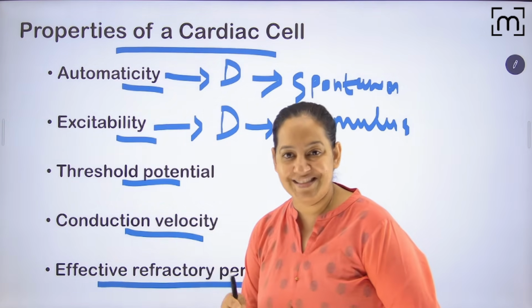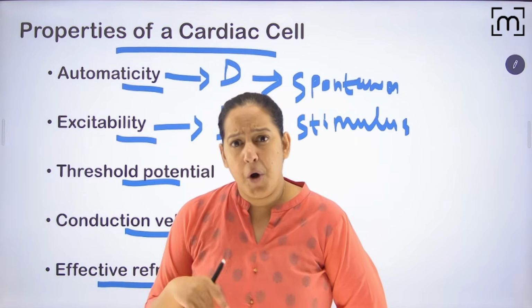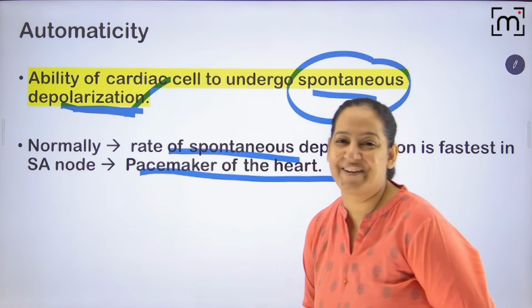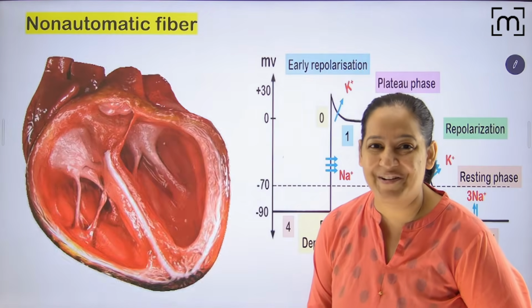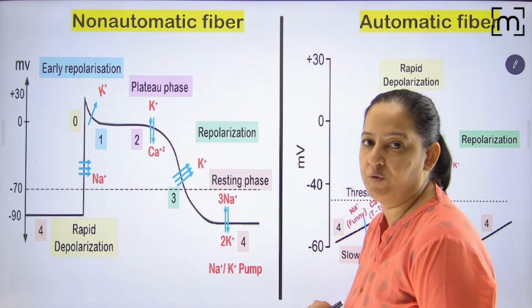So in short, I can say automatic fibers have automaticity and non-automatic fibers have excitability. Okay, you should understand this language, the pharmacology language. Yes or no? The next thing I must tell you is threshold potential. I hope you get what threshold potential is.